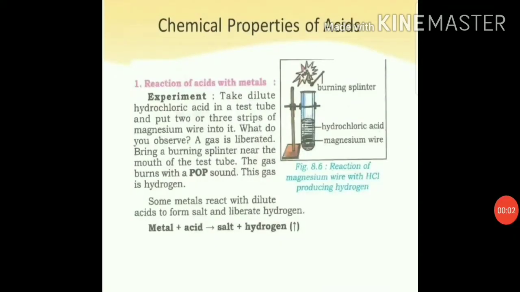So students, let's revise chemical properties of acid. When some metals react with dilute acids, they form salt and liberate hydrogen gas. So remember, what is the meaning of dilute acid? We had already discussed it in the previous video. Dilute means what? When the amount of water is more in an acid, then we call it dilute acid. So some metals react with dilute acids to form salt and liberate hydrogen gas.